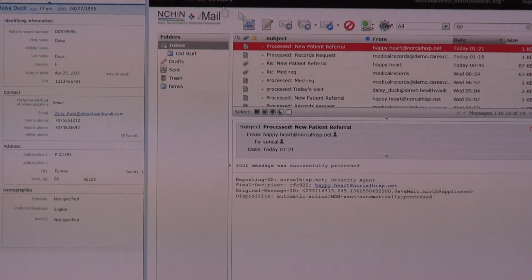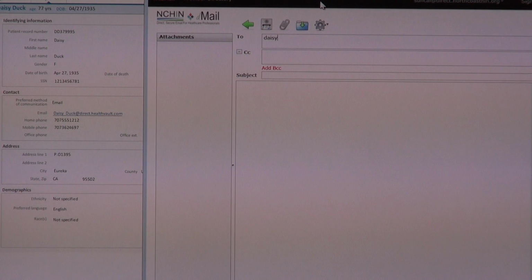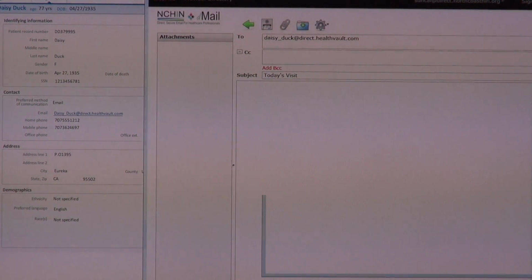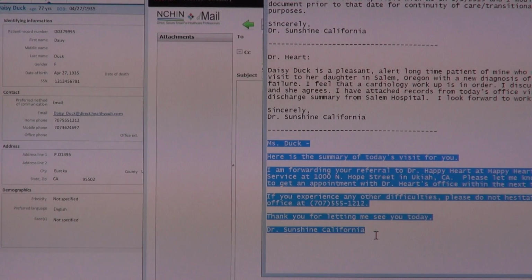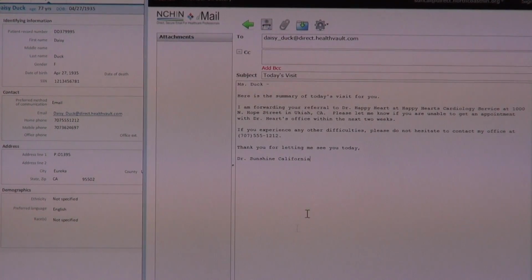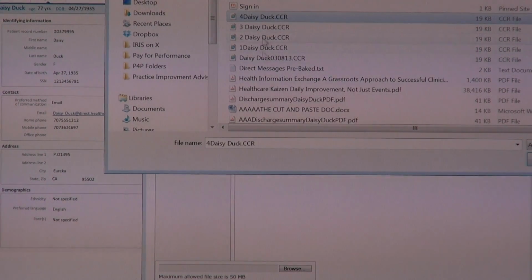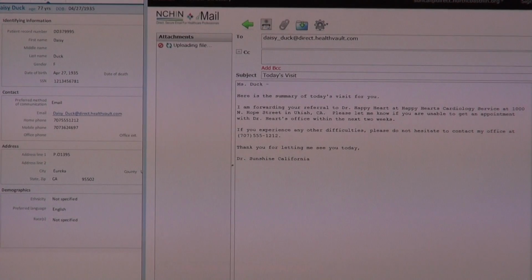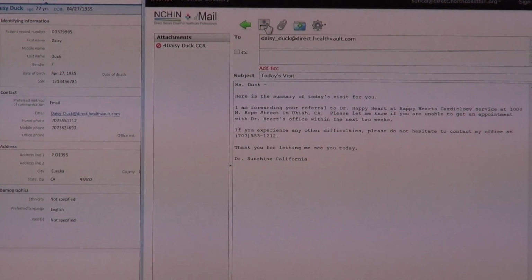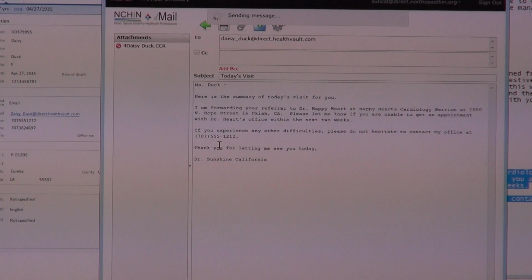Now, she's not going to be in my provider directory because she's not a provider, but I know that I can send things to Health Vault through my Engine HIMSS. So I'm going to send to daisy_duck at direct.healthvault.com. I can put in my email to her some information about today's visit, as well as I've already exported a copy of her continuity of care record from my EHR, from my Practice Fusion instance, and I can send that along to her.